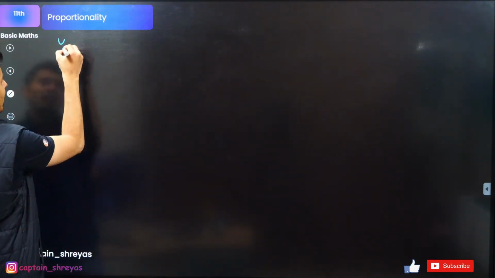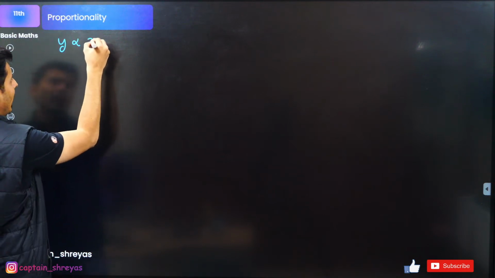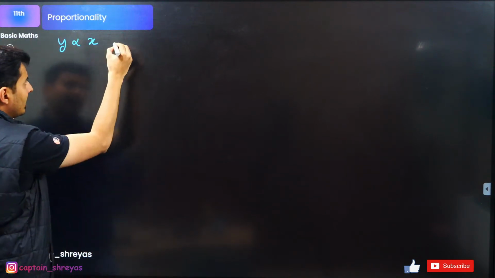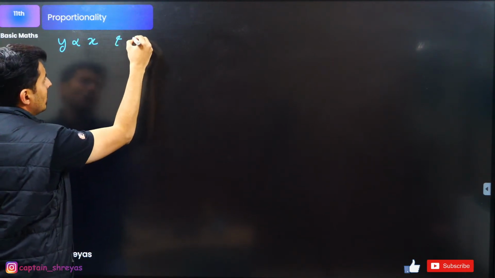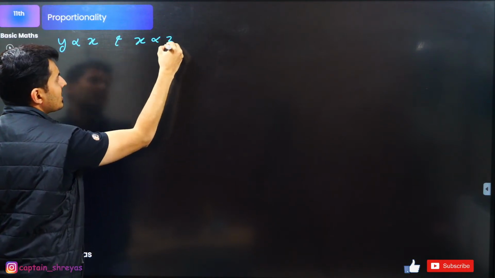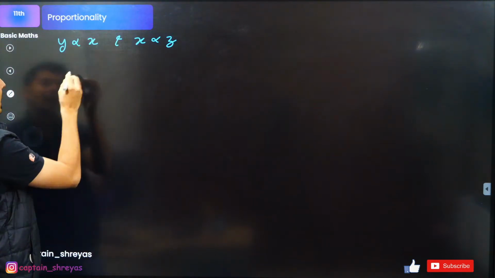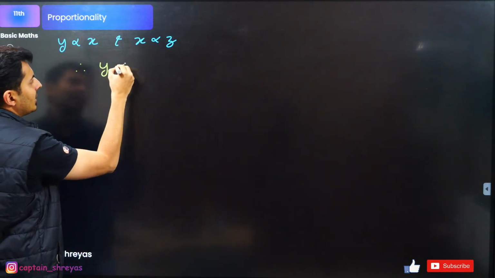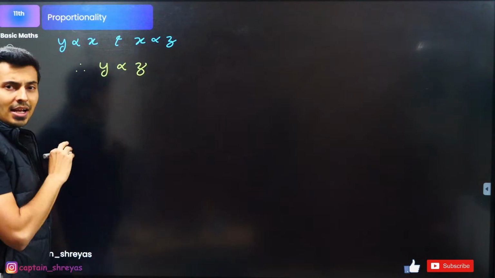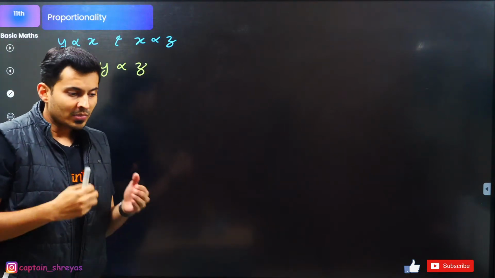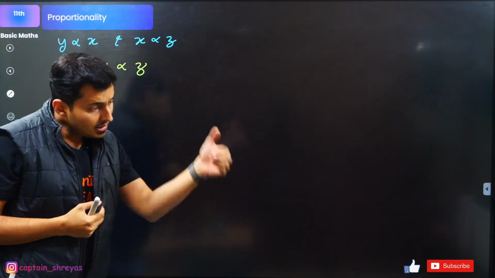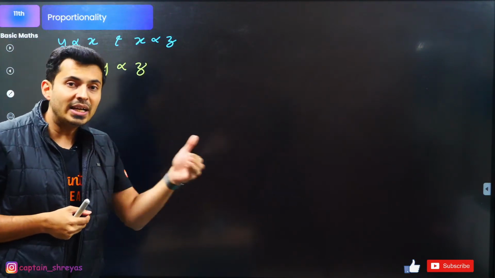Look at this. If y is proportional to x and I tell you x is proportional to z, then can I say y is directly proportional to z? Everybody agrees with this statement? This increases with this, that increases with this, dependency is there.